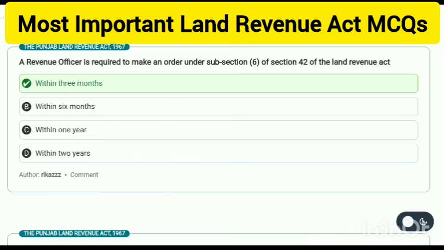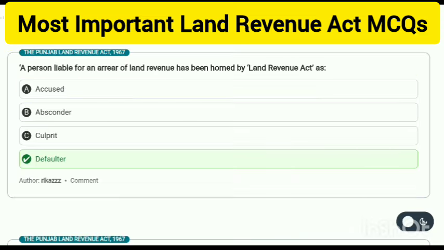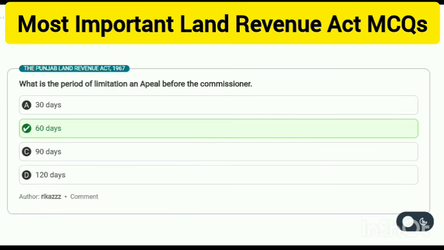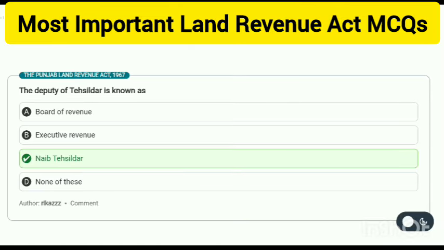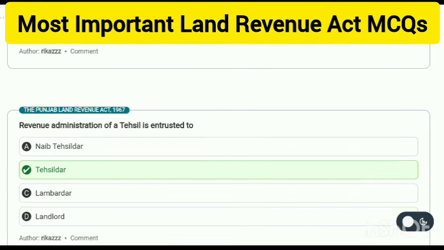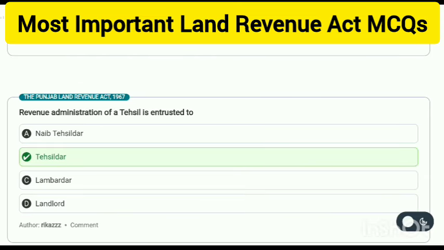3 months. A person liable for an arrear of land revenue is termed a defaulter by the Land Revenue Act. What is the period of limitation for appeal before the Commissioner? 60 days. When does the period of Kharif crops start in Pakistan? May and June. The deputy of the Tehsildar is known as Naib Tehsildar. Revenue administration of a tehsil is entrusted to the Tehsildar.